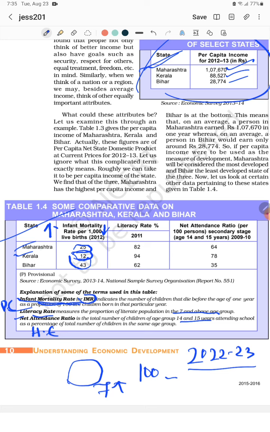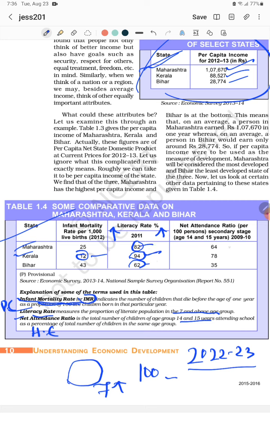Is it clear or not? Infant mortality rate less means obviously that state is developed one. Then literacy rate. If literacy rate is more, then that state is more developed. Here you can find that literacy rate is highest in Kerala, second is Maharashtra, and third is Bihar. So here first developed Kerala, second Maharashtra, third Bihar.